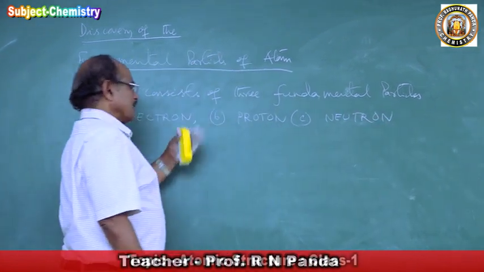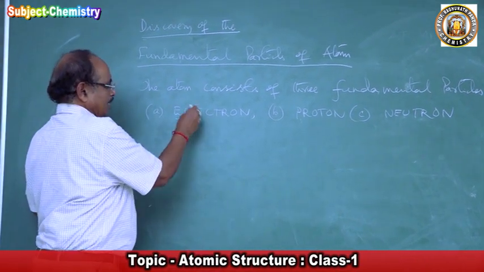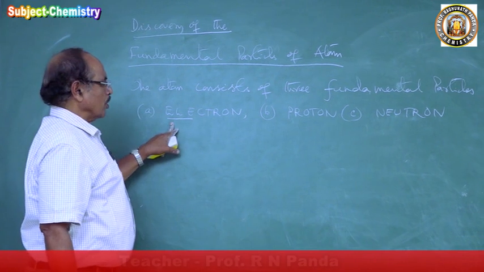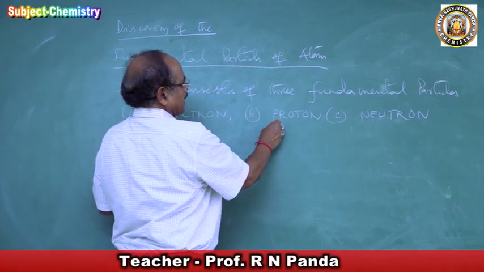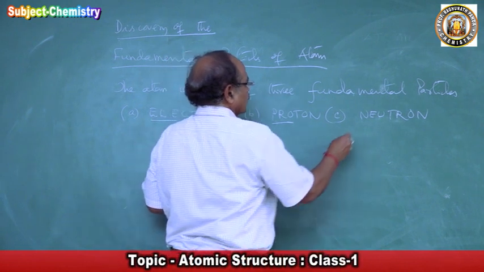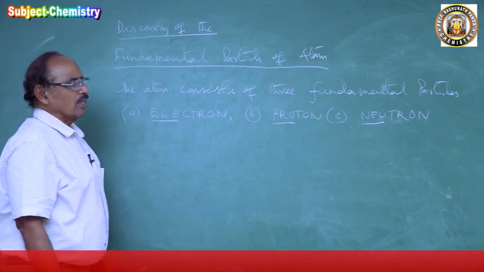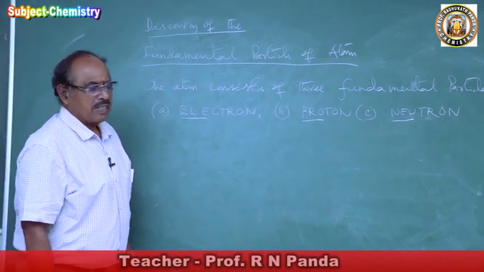Here the concept of symbol is used. Electron, because it comes to electric current. Then proton, it has a positive charge effect. And neutron, no charge, so it is called neutron. So the particles are neutron, proton, and electron.